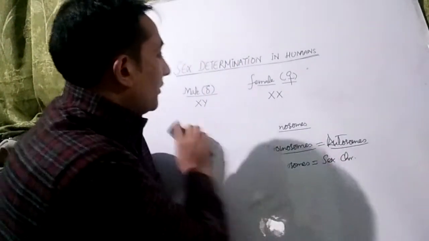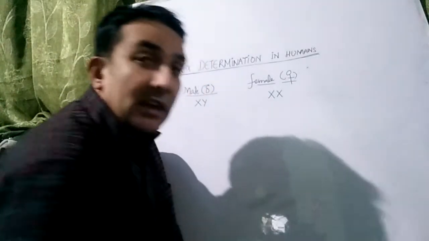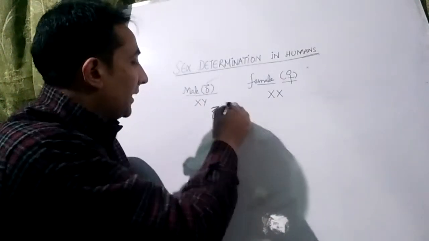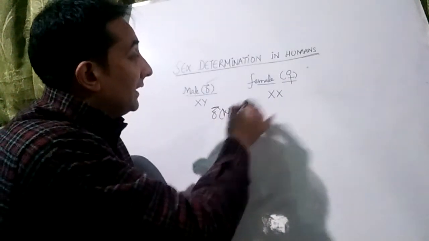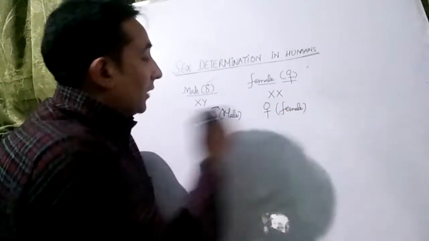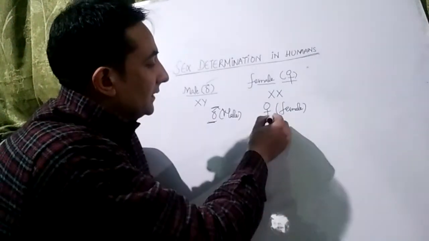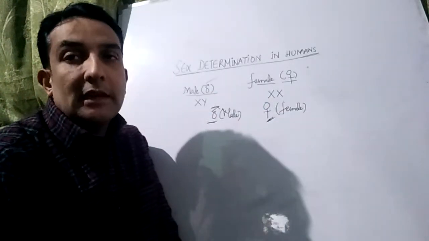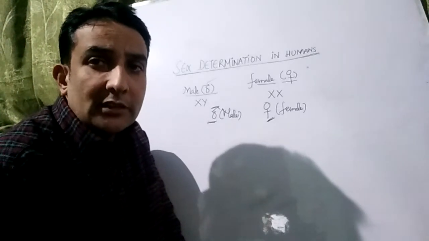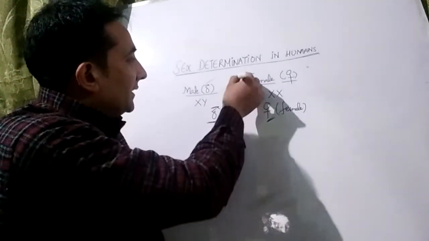Now I will try to make you understand that in genetics, this sign is used to represent the male, and this sign is used to represent the female. So again, this is the sign used in genetics for male, and this is the sign used in genetics for representing the female. Now, in the case of humans, as there are 23 pairs of chromosomes, there are 22 pairs of autosomes and one pair of sex chromosomes. So this is male and this is female.